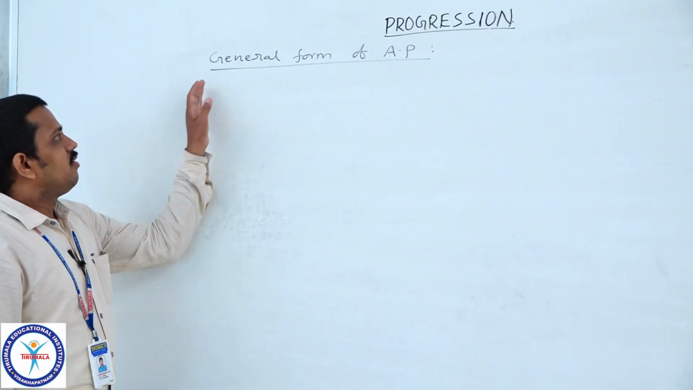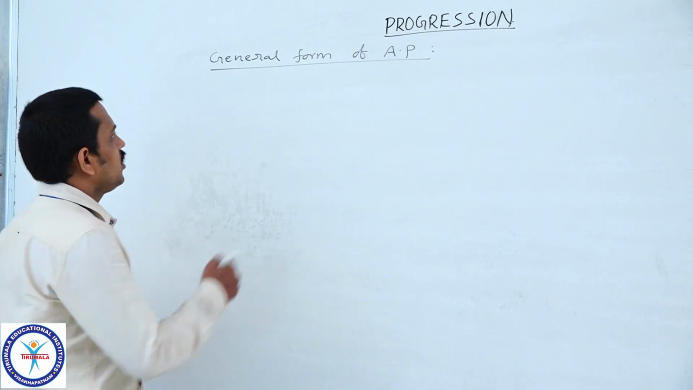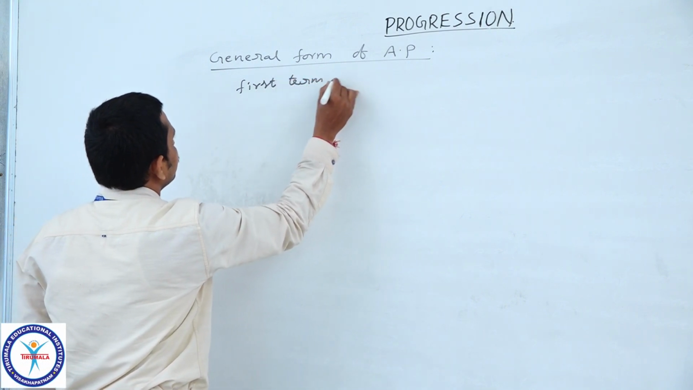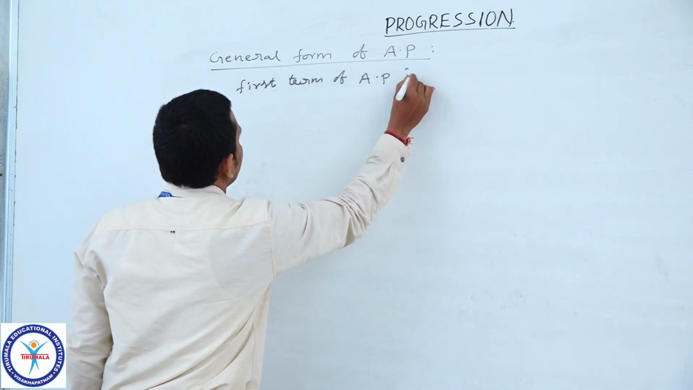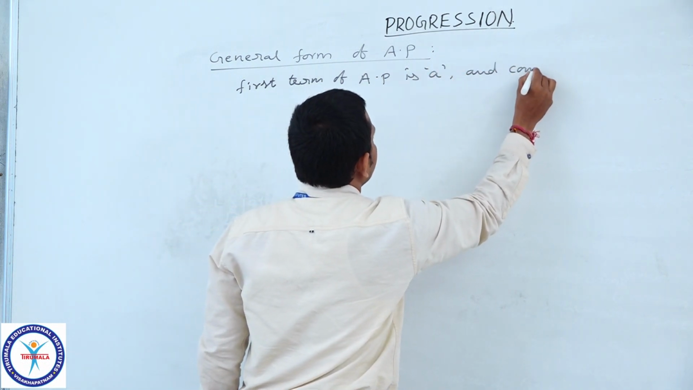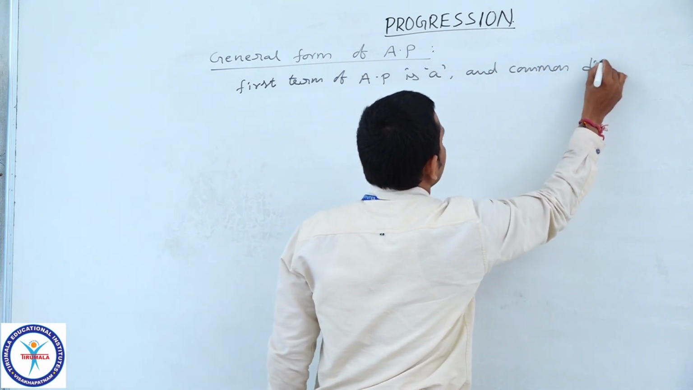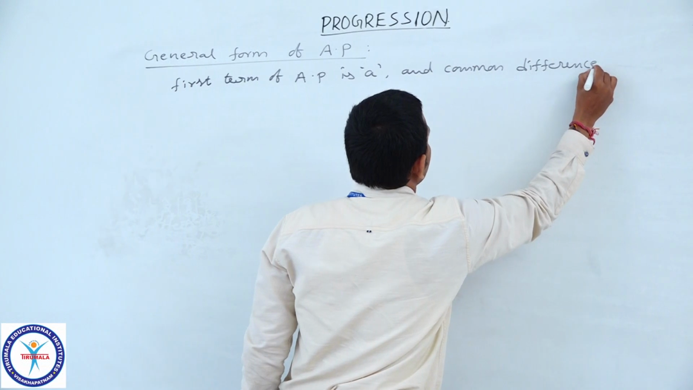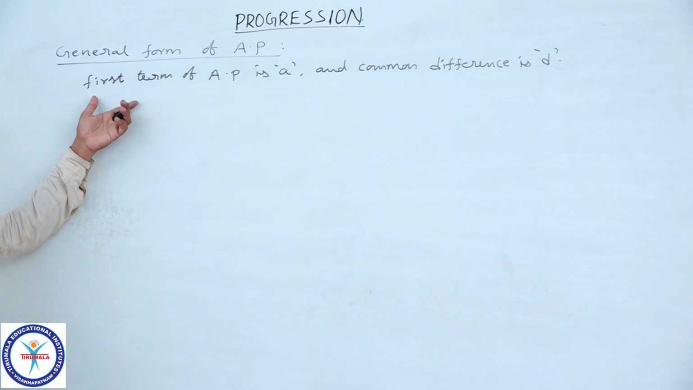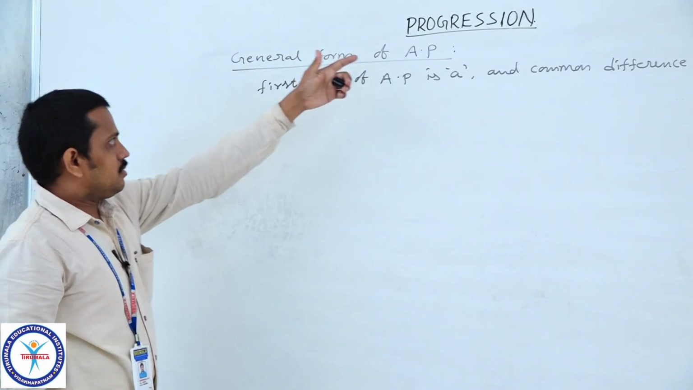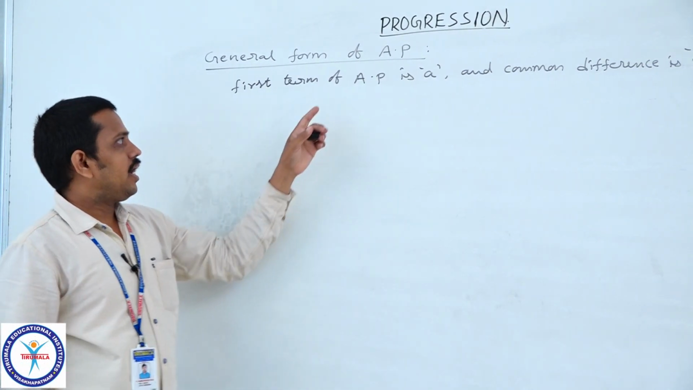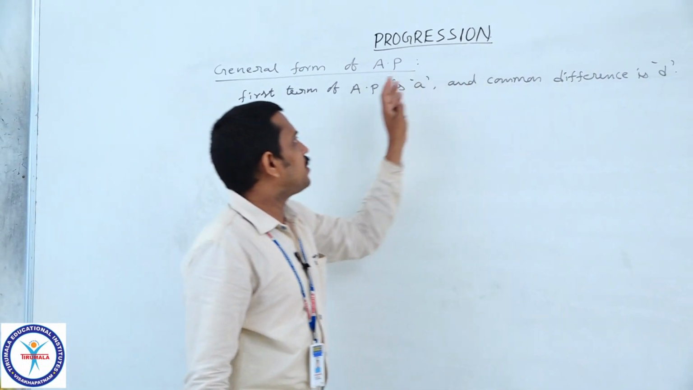Now, we will see what is the general form of AP. Suppose the first term of AP is A and common difference is D, then how do we obtain the general form?